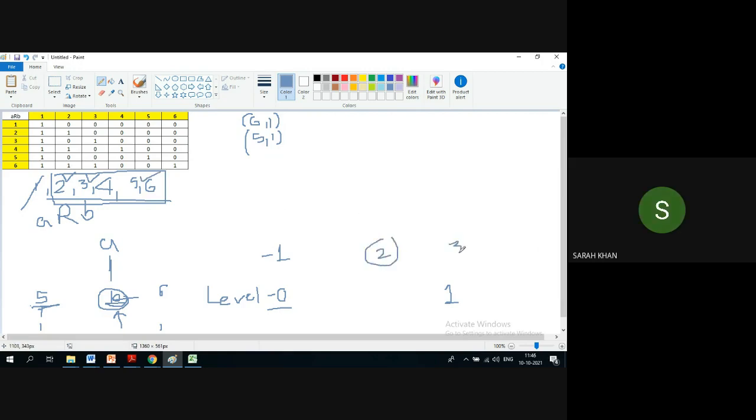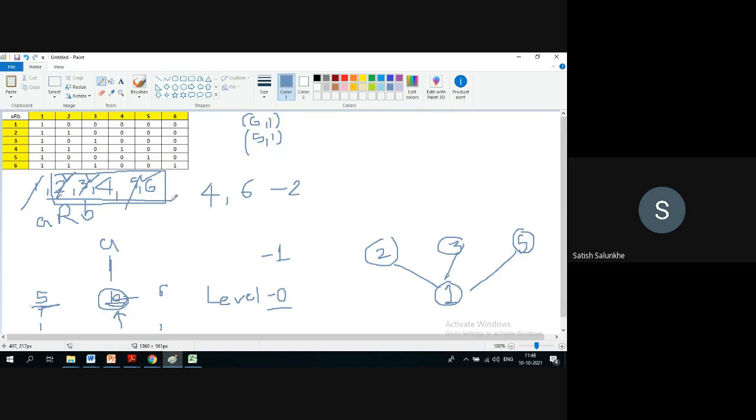Sir, but okay, I understood. 2 is related to 1, 3 is related to 1, the earlier one. Okay, that's it. So this we have removed. Now what is remaining? 4 and 6. So we need to establish level 2.